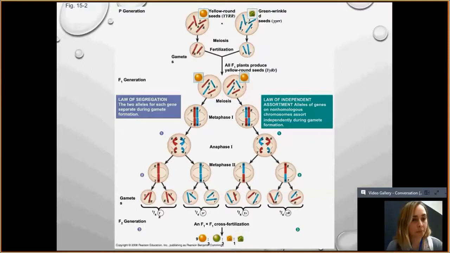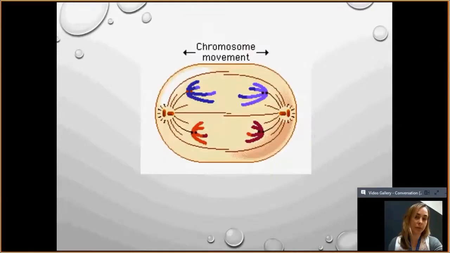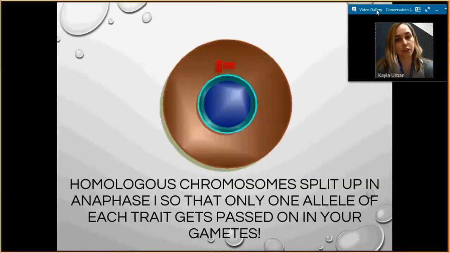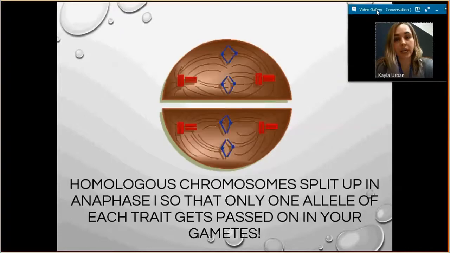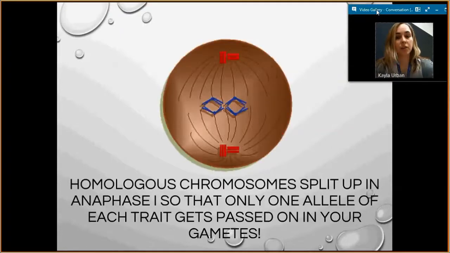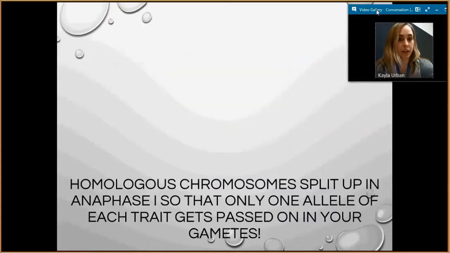And so when they separate, it's all shuffled up. Every time you go through it, you're shuffling it and randomizing your possibilities, your genetic assortment. Here is a picture of anaphase 1. This little animation of meiosis is just to remind you how it works really quick, and that homologous chromosomes split up in anaphase 1 so that only one allele of each trait gets passed on to your gametes.